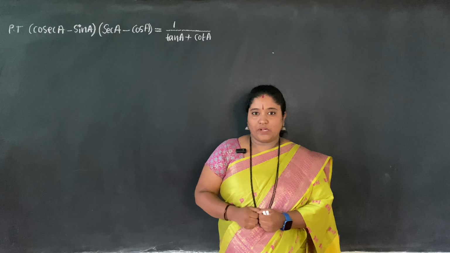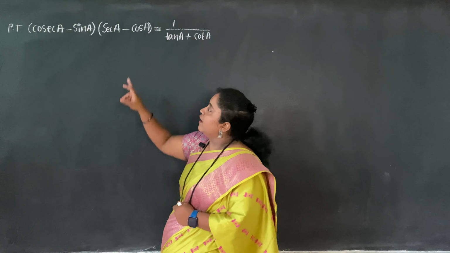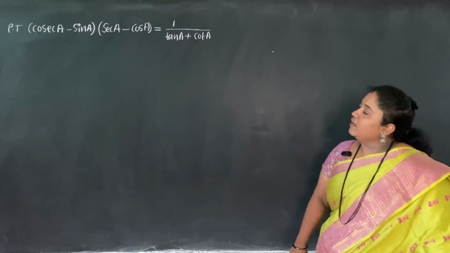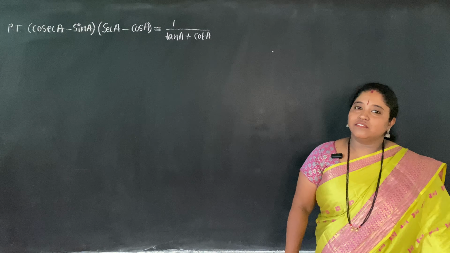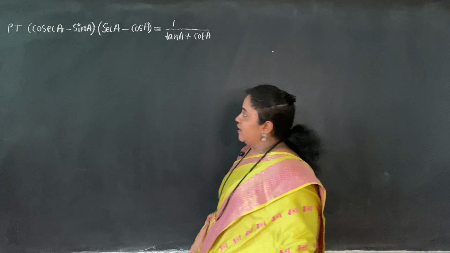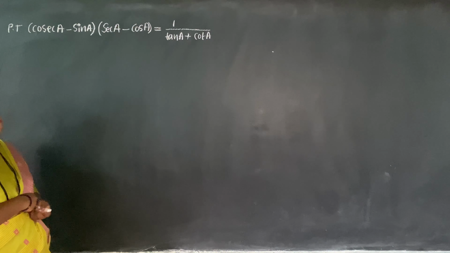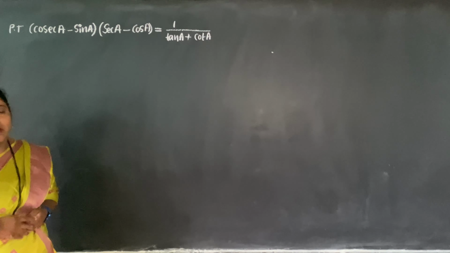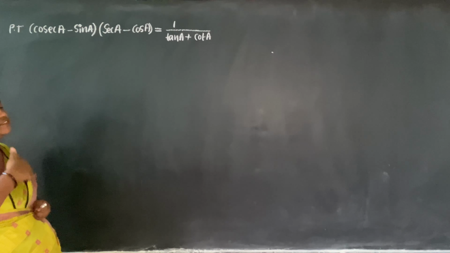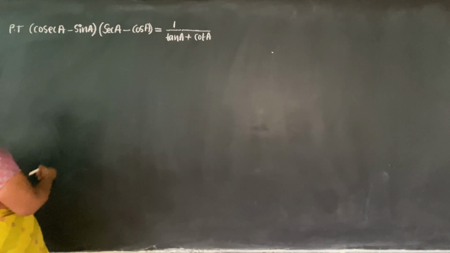Now, third question. Prove that (cosec A minus sin A) into (sec A minus cos A) is equal to 1 divided by tan A plus cot A. Again dear, when you look at both the sides, LHS and RHS, what do you feel? You feel that both are complex trigonometric functions. So what I do? Again, I go with simplifying LHS and RHS separately. Fine. So let me use LHS here.